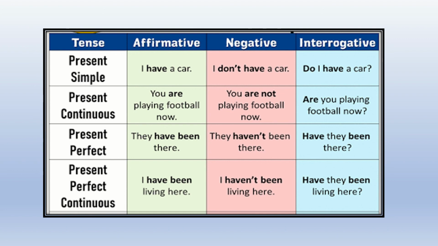Present perfect tense, affirmative, they have been there. Negative, they haven't been there. And interrogative, have they been there? Question mark. Present perfect continuous, affirmative, I have been living here. Negative, I have not or I haven't been living here, with a full stop. And in interrogative, have they been living here? Question mark.